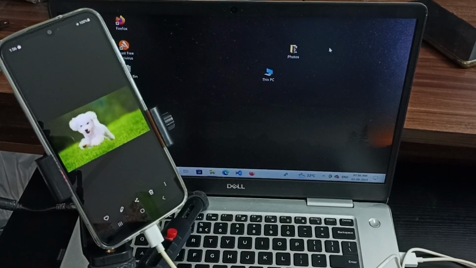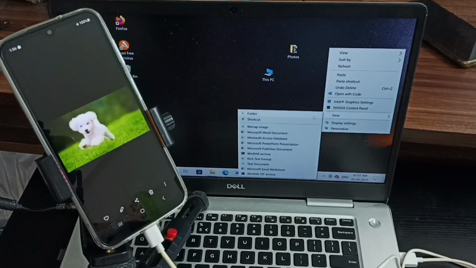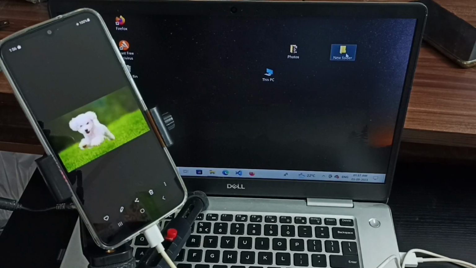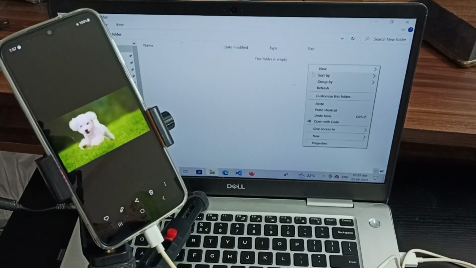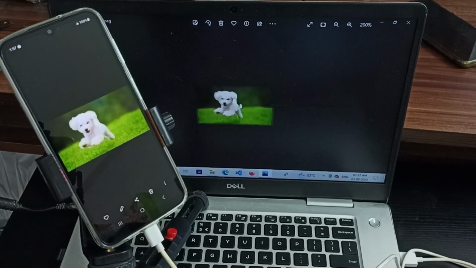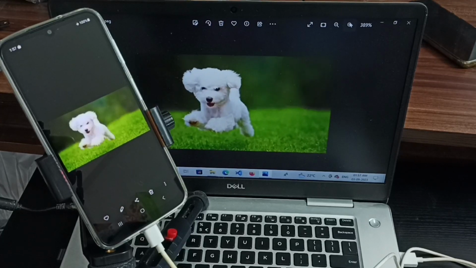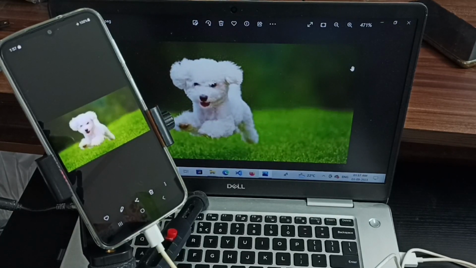Then go to computer, go to desktop, then create one new folder here. So let me paste here. Done. See, now I have successfully copied that image from mobile phone to laptop.